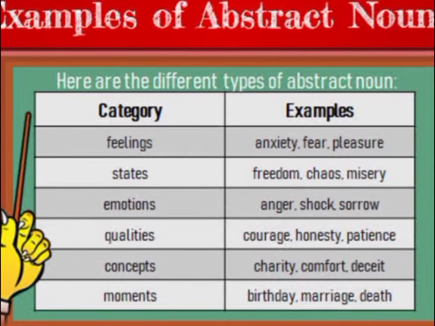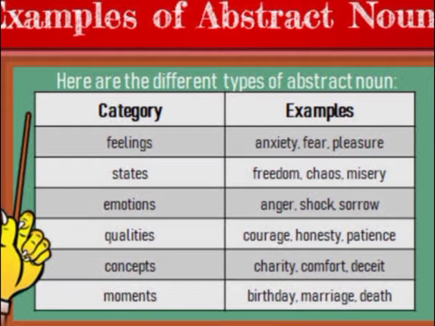Now if you consider feelings, then what will be the examples? Anxiety, fear, pleasure will be the examples of abstract nouns. Now if you consider states, then what will be the examples? Freedom, chaos, misery will be the examples of the abstract noun.